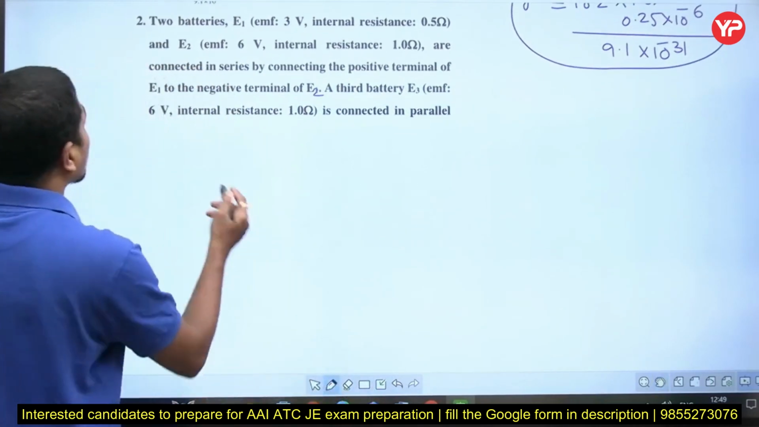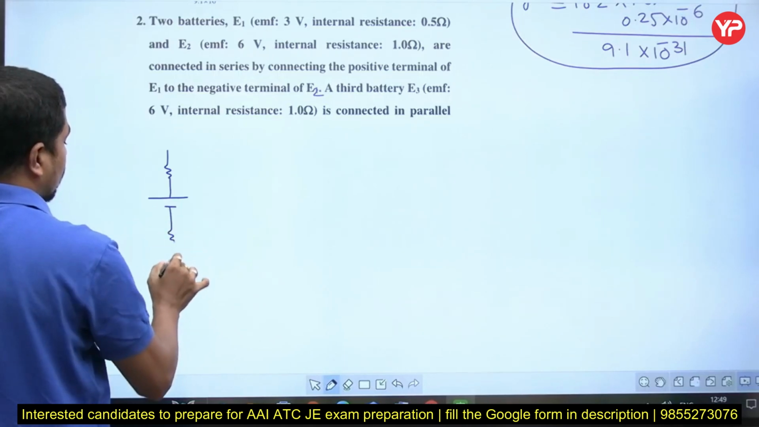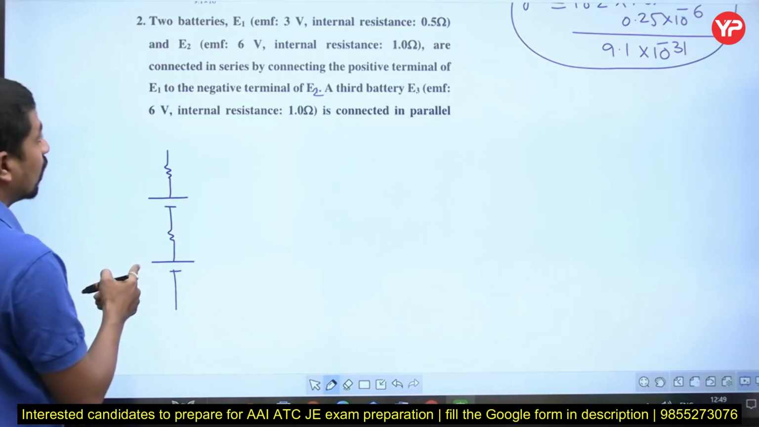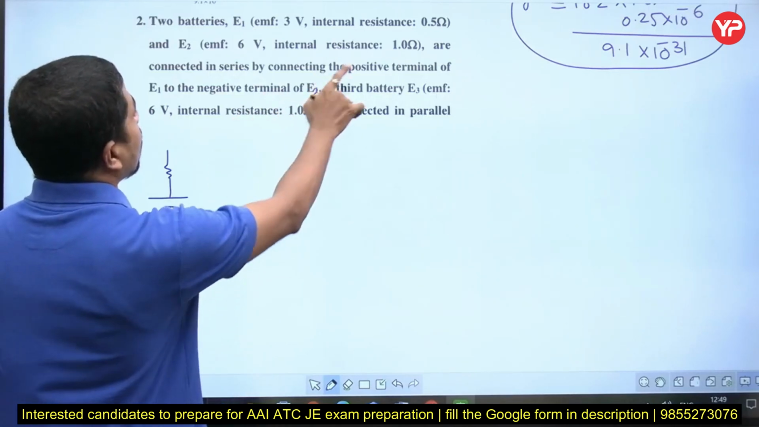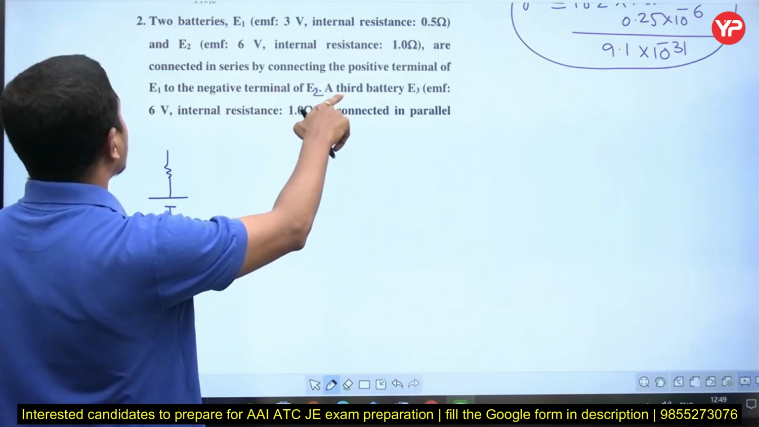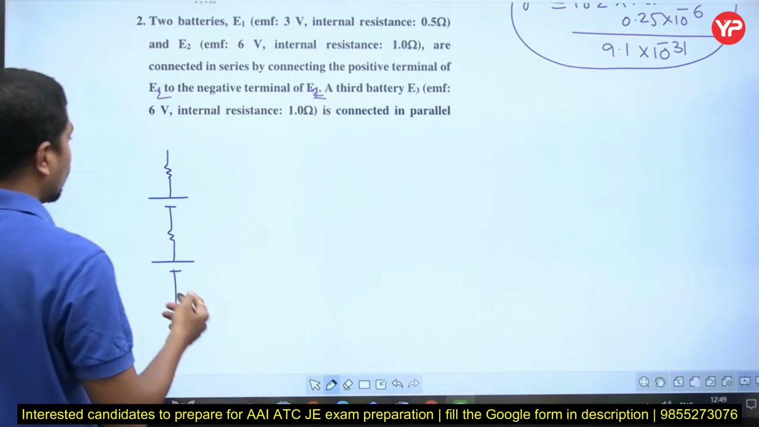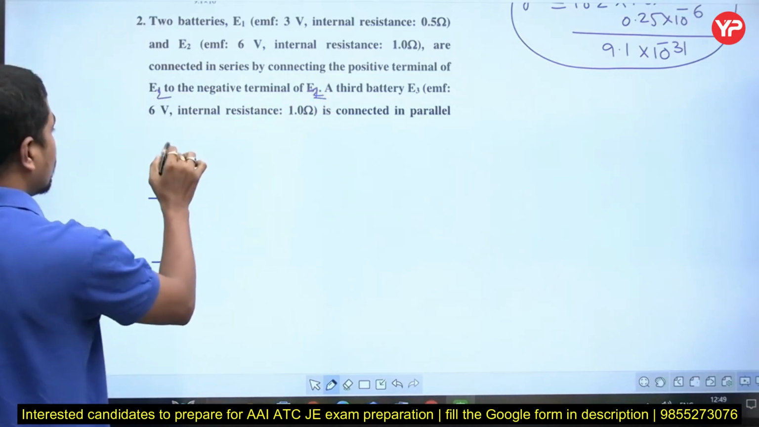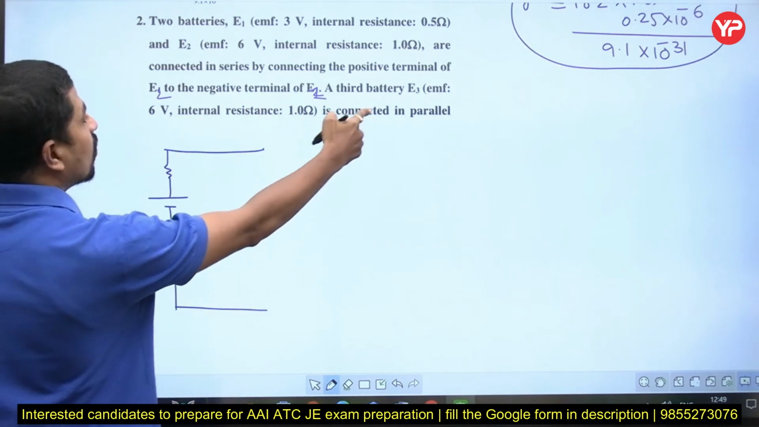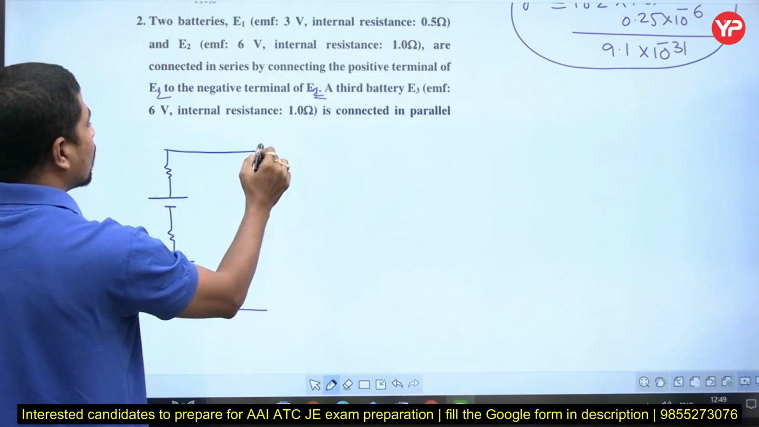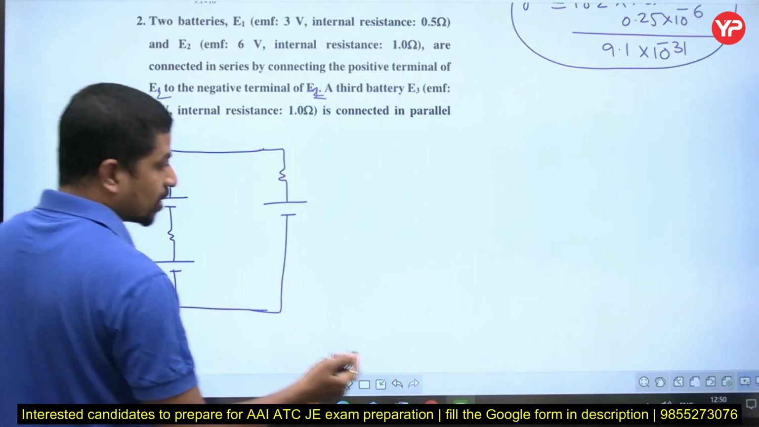I am solving here. This is E1, this is E2. Positive terminal of E2 is connected to the negative terminal of E1, in series. And a third battery of EMF E3, 6 volts and 1 ohm, is connected in parallel with this combination. The continuation statement is in the next page, it seems.